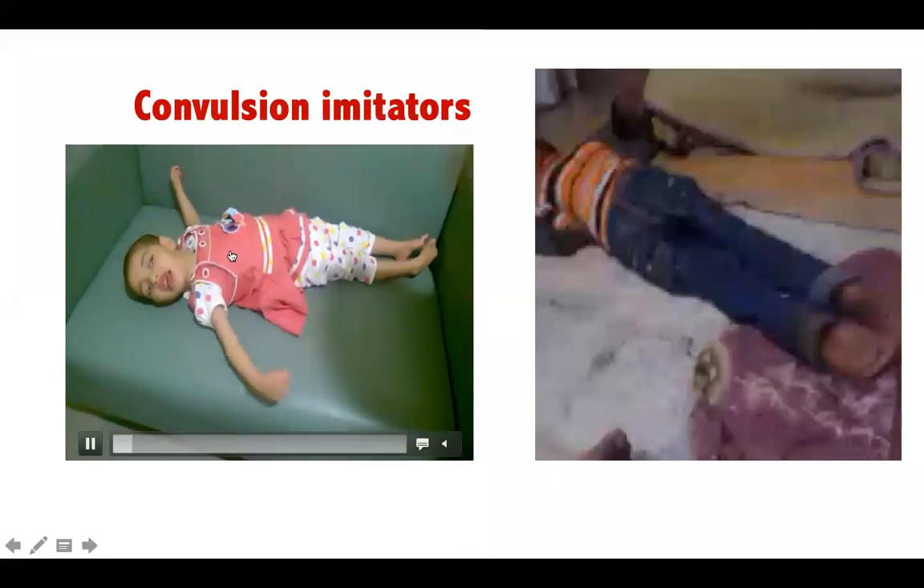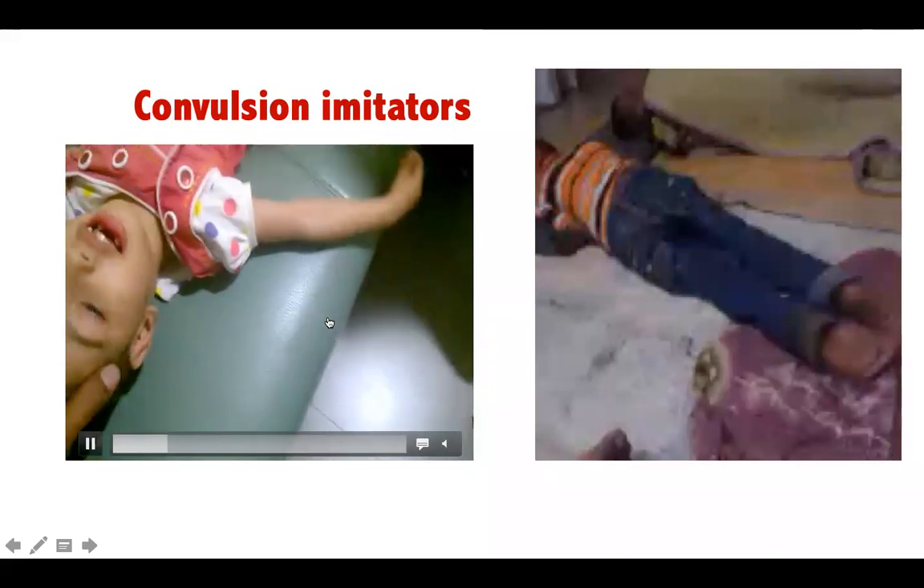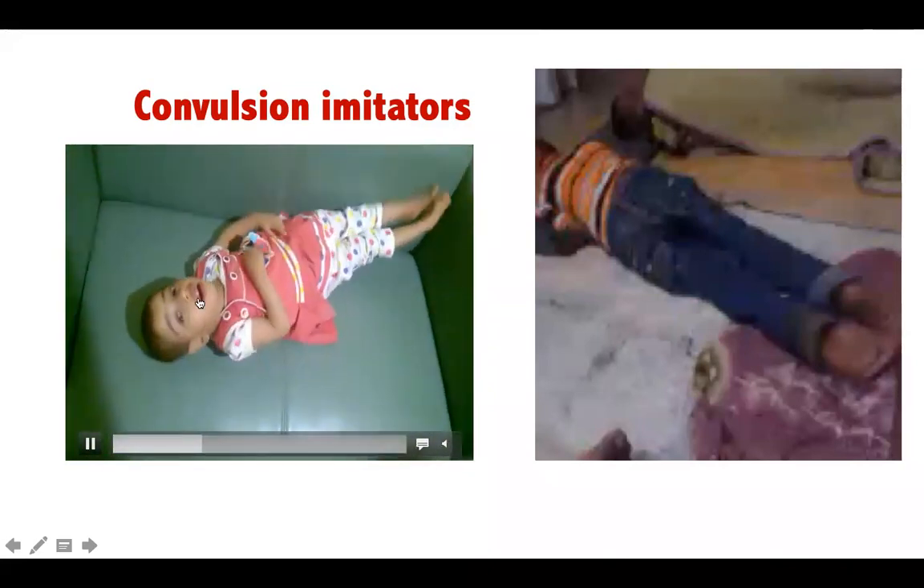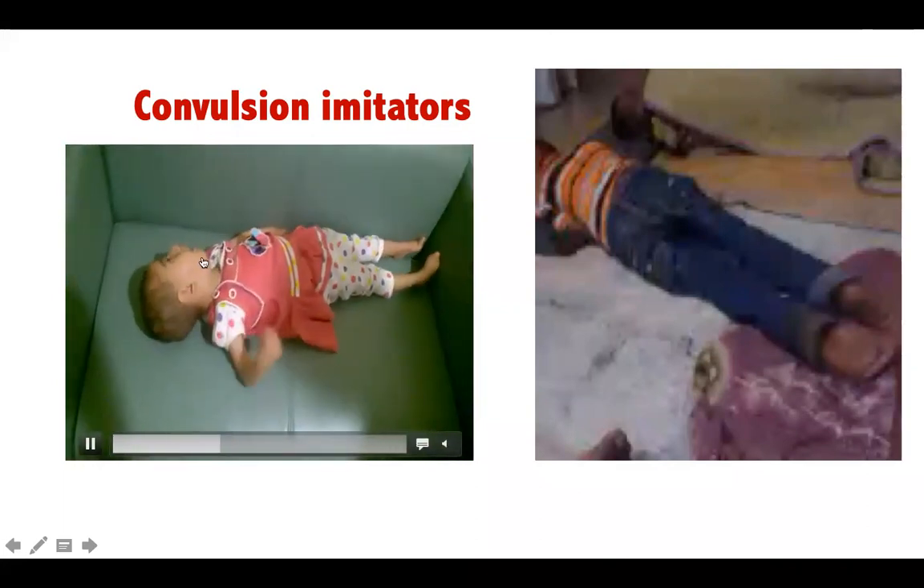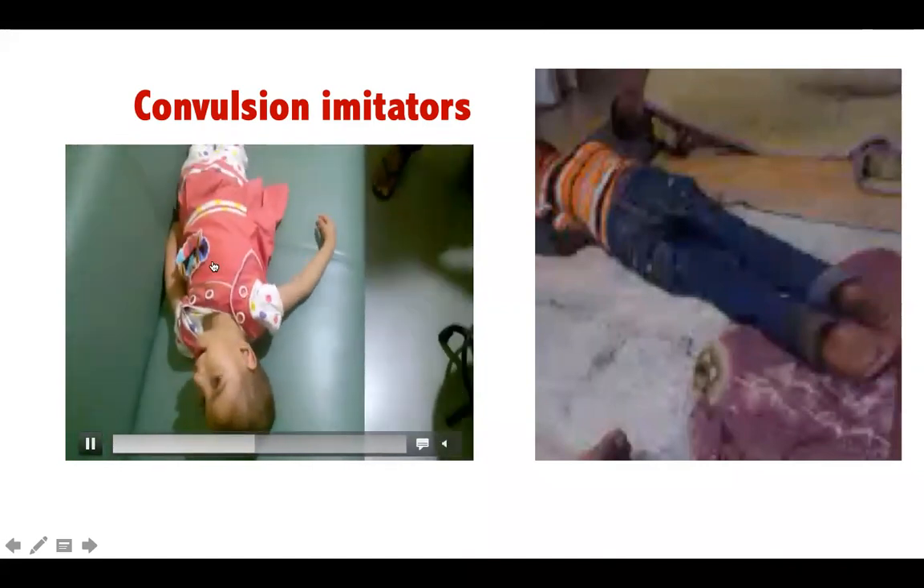Yes, of course. And in the last session, I showed this video. These are certain movement disorders which can look like convulsions, especially if they come to the emergency, right? If the same child is having irritability or fever coming to the emergency, you may think these sort of thrashing, flowing movements are convulsions.